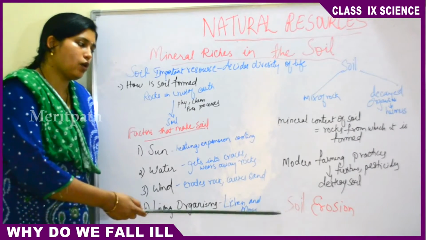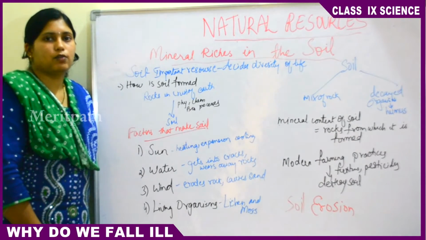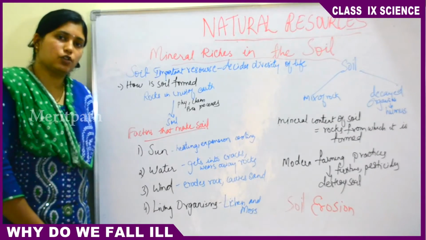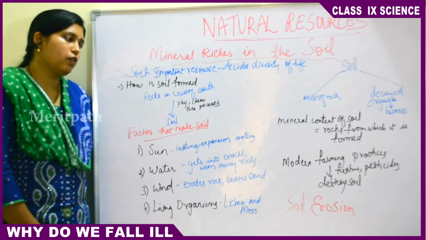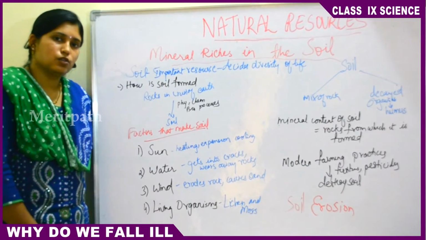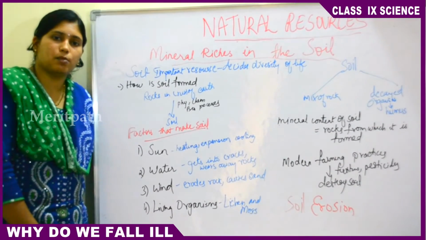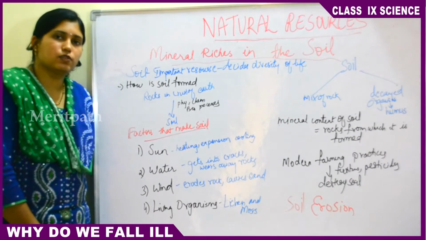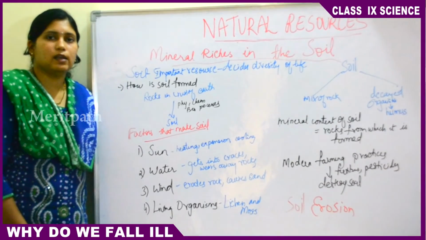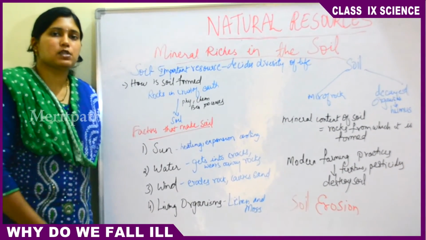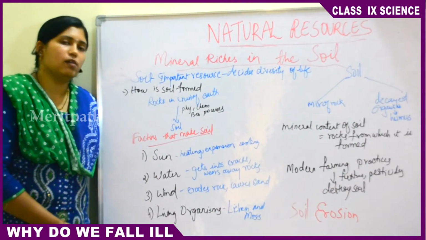Then one more thing is soil erosion. How does soil erosion occur? The topmost layers of the soil get washed off. If the topmost layer gets washed off, those are the mineral rich or nutrient rich layers which are useful for planting crops and sowing the seeds. So if the nutrient rich topmost layers are washed away, again the rocky layers are exposed at the bottom. Then the soil will not be useful. That is soil erosion. The upper layers of the soil are washed away due to floods or any other natural disaster. The topmost mineral rich, nutrient rich and moisture rich soil will be washed away.